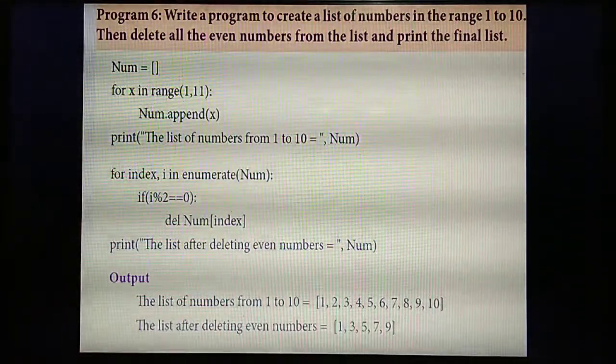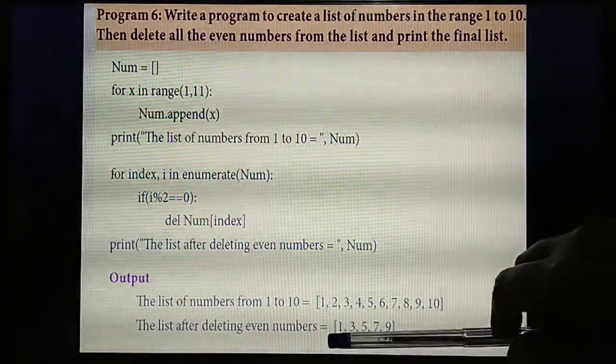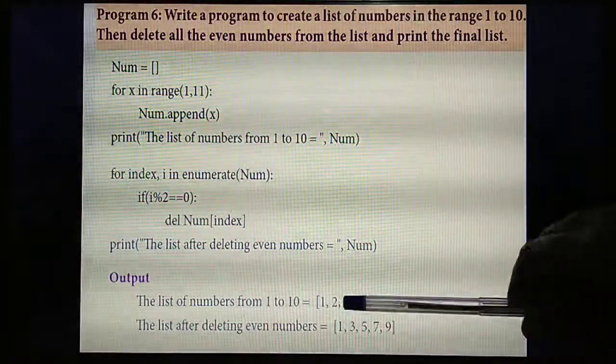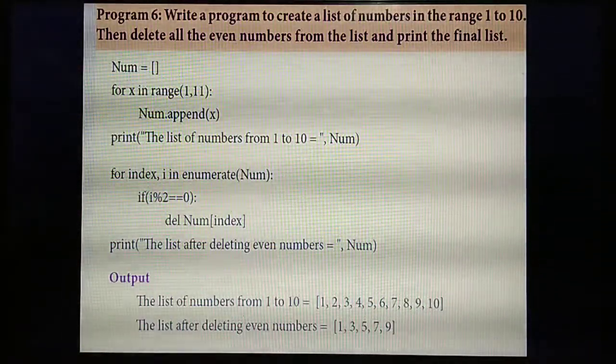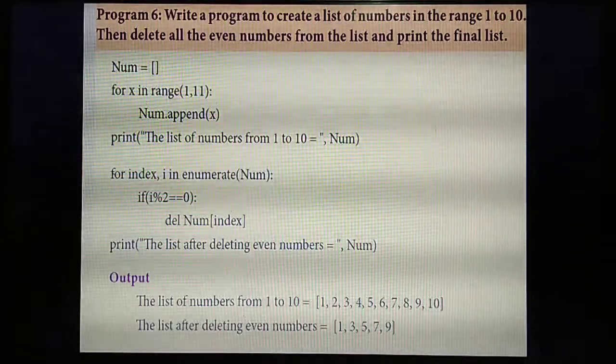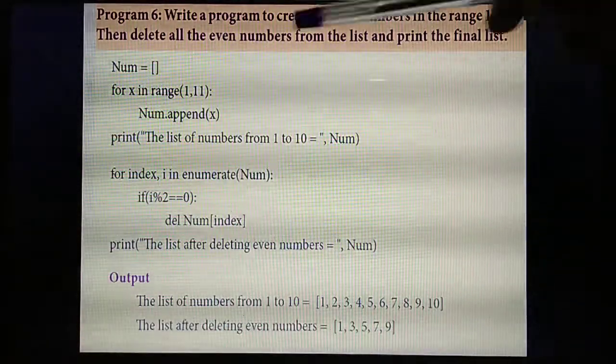See the next, the list after deleting even numbers. All the even numbers get deleted. What numbers remain? 2, 4, 6, 8, 10 will get deleted. The remaining numbers 1, 3, 5, 7, 9 are there. Understand? Very easy program. So this is all important.